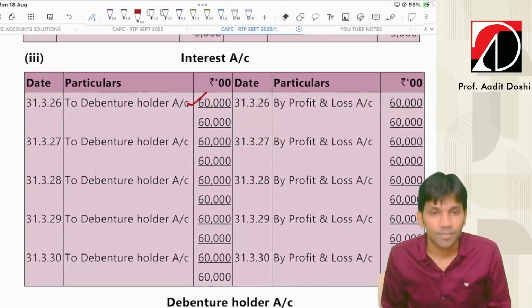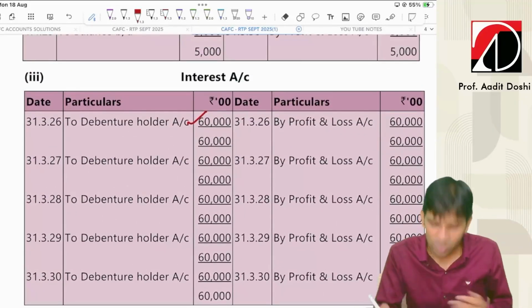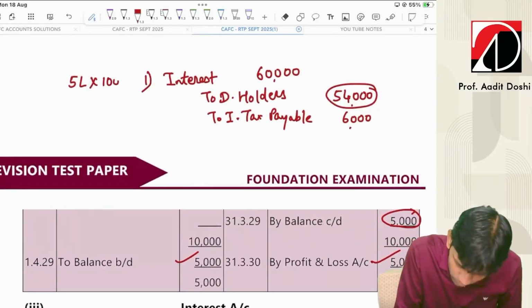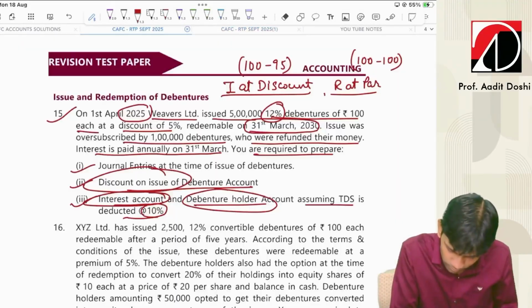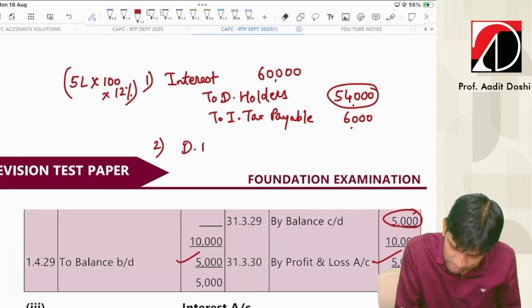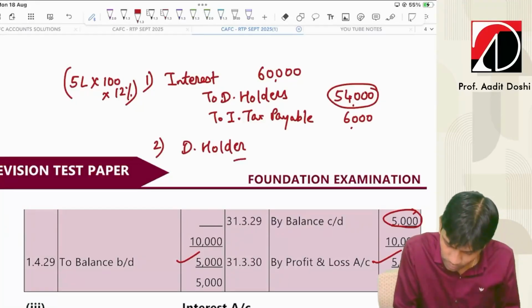Correct. Then what we are supposed to do? Transfer interest to P&L. No, wait. First, this is interest due, 12%. Next will be interest paid: debenture holder account debit to bank account 54,000.